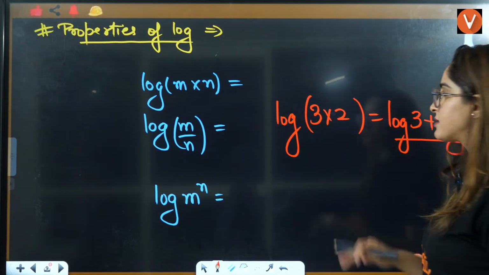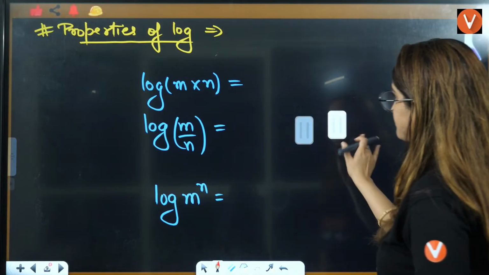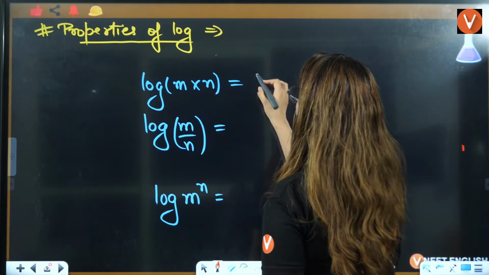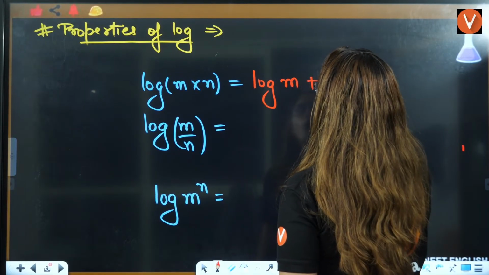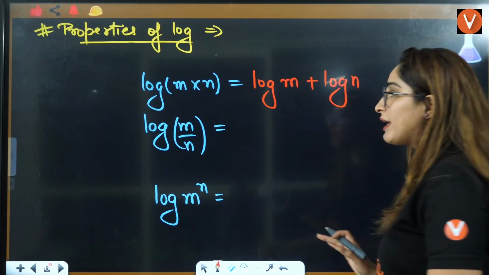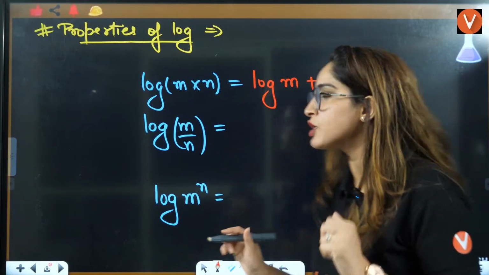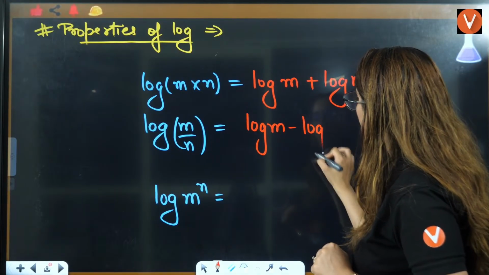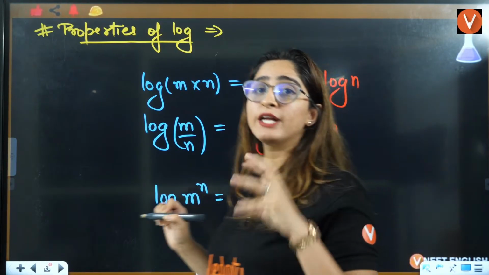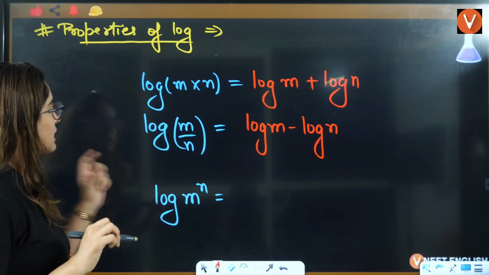So when you multiply two terms, the answer would be log of m plus log of n. Now, when you divide two things, the answer would be log of m minus log of n.